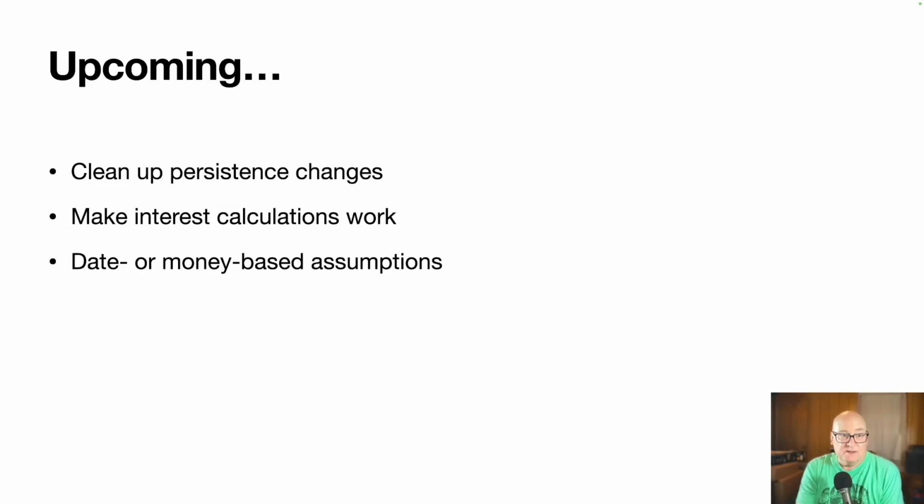Once those are in, we'll work on some date or money-based assumptions. I think we'll do both eventually because I'd like to do some things like set my retirement date. If I set my retirement date to 2025, and once that retirement date kicks in, well, actually, retirement, when you stop working, it would stop some income streams.